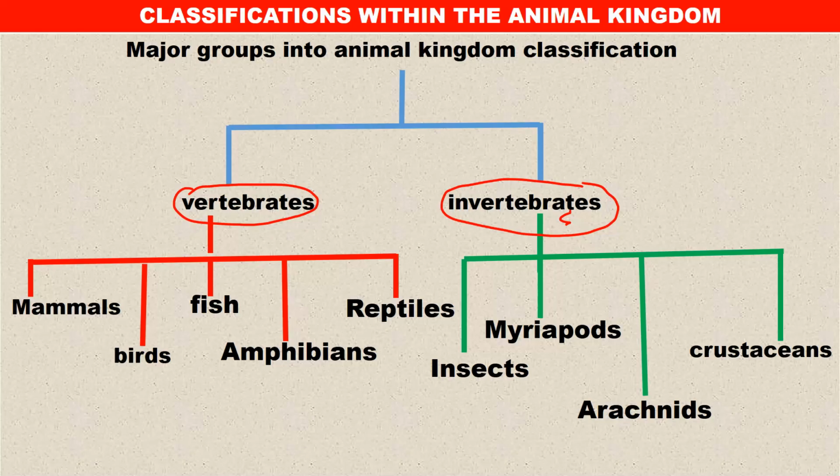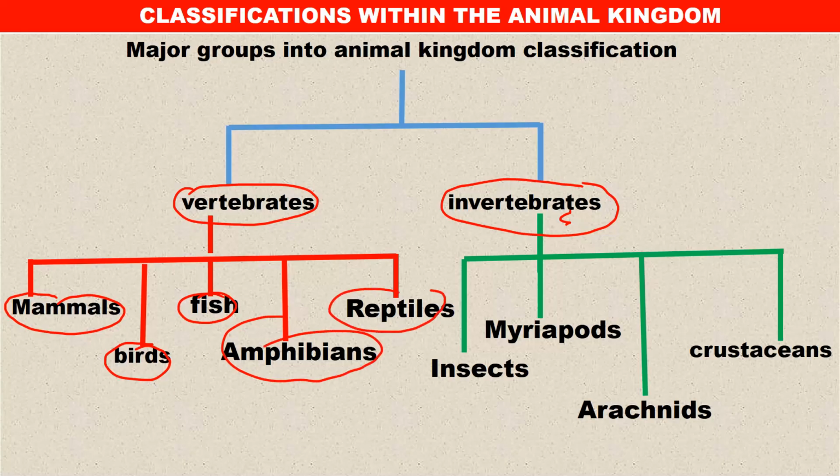Now, let us look at what is found under the vertebrates. You find mammals, you find birds, you find fish, you find amphibians, and you find reptiles. These we are going to discuss in detail one by one, and it is very important that you understand each and every part.